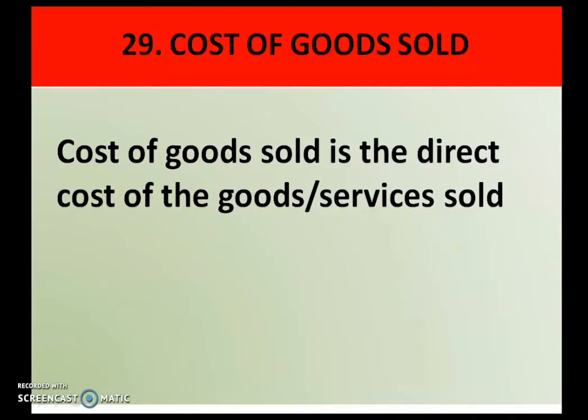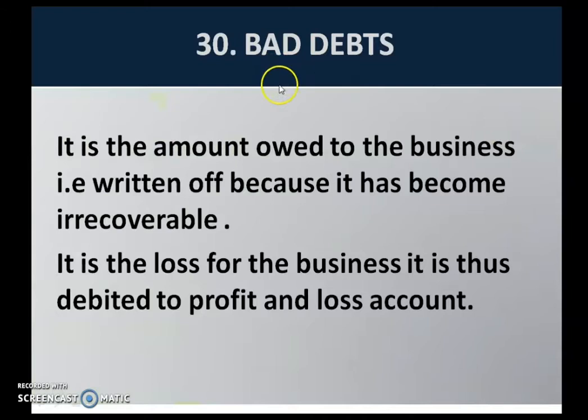Now, what is bad debts? It is the amount owed to the business that is written off because it has become irrecoverable. So we know that when we sell the goods on credit, the debtors are supposed to give us money. But that part of money which is irrecoverable, which we will not get back, that irrecoverable amount is known as bad debts. It is a loss for the business. It is thus debited to the profit and loss account.